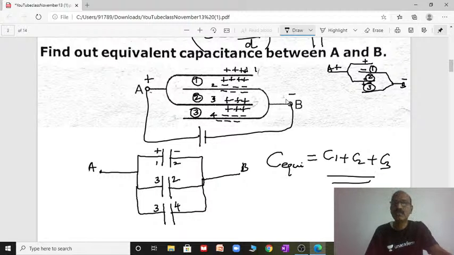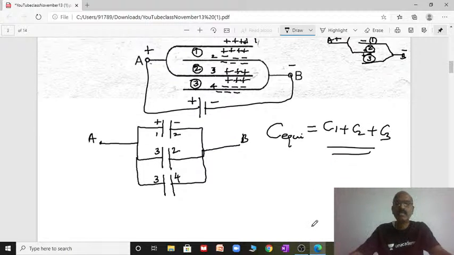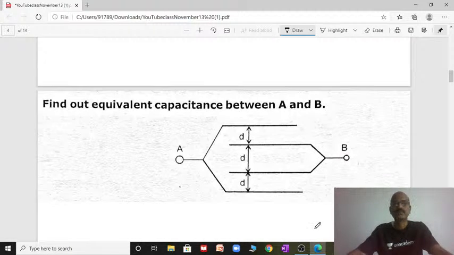I have taken: immediately give numbers to the plates and apply positive and negative terminals. That means the two points A and B are connected to the battery. Then note down the charges, and then you know how many capacitors there are and how they are connected. Since I have taken the first capacitor C1, second capacitor C2, and C3, all three connected in parallel, the effective or equivalent or net capacitance will be C1 plus C2 plus C3. Yes. Let us go for the next one.